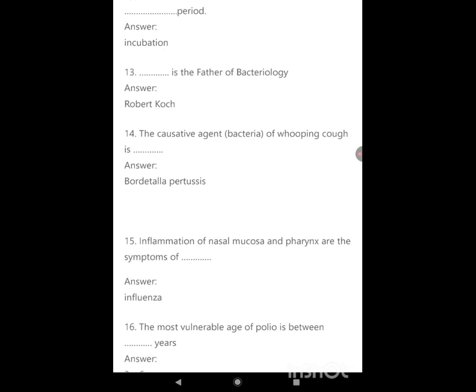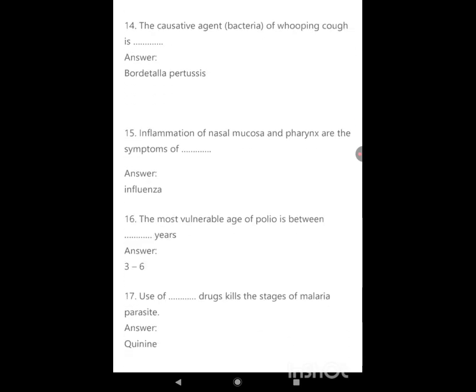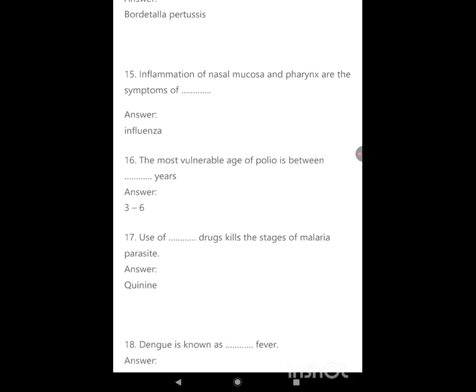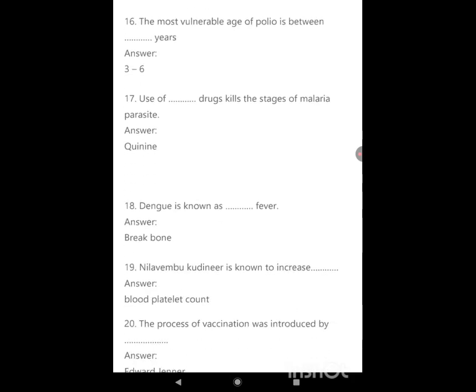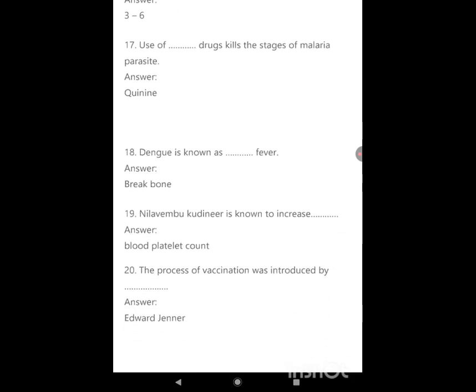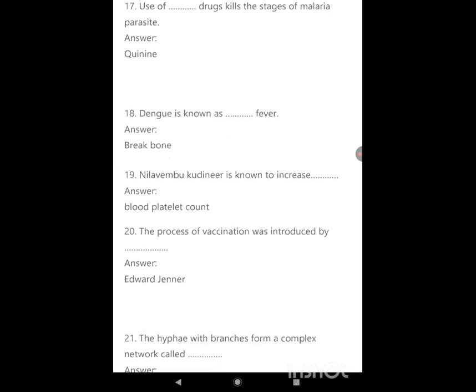Inflammation of nasal mucosa and pharynx are the symptoms of influenza. The most vulnerable age of polio is between 3 to 6 years. Use of quinine drugs kill the stages of malaria parasite. Dengue is known as break-bone fever. Nilavembu Kudiner is known to increase blood platelet count.